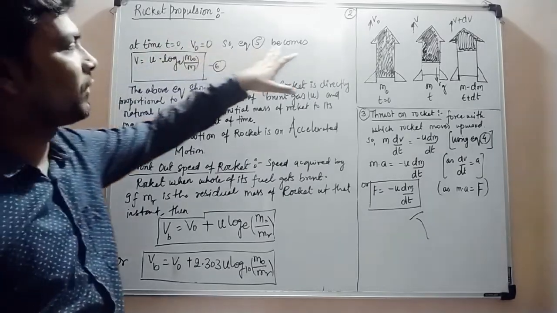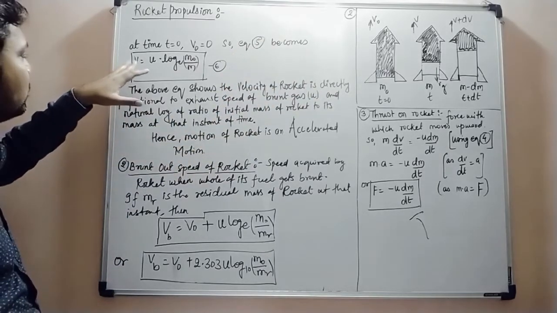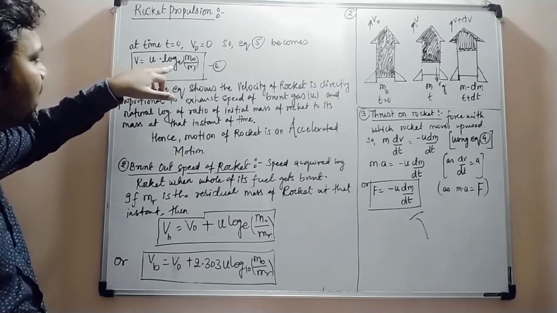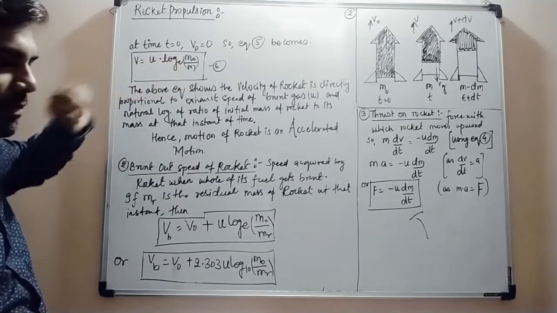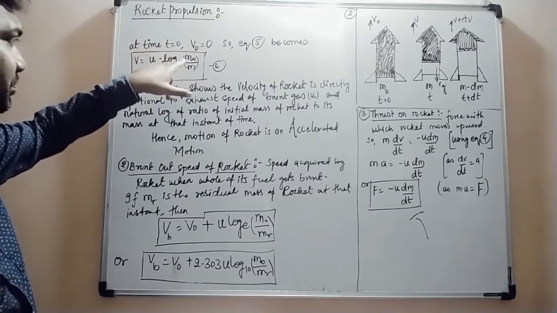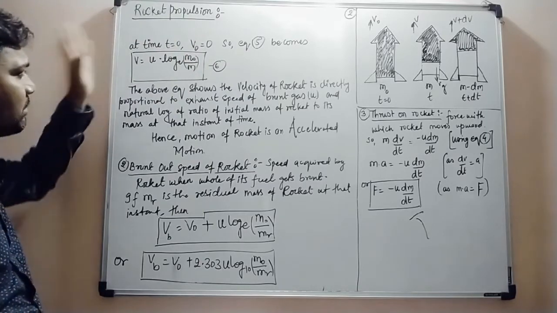So equation number 5 can be written in a new form as v equals u multiplied by log to the base e of m naught upon m. This gives the velocity of the rocket when the initial velocity of the rocket is taken as 0.